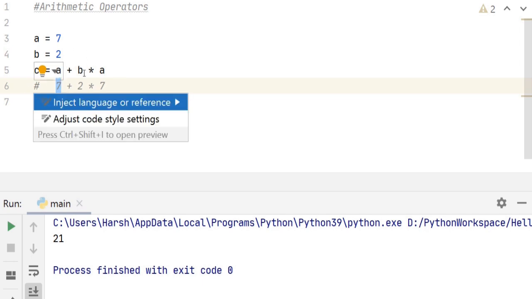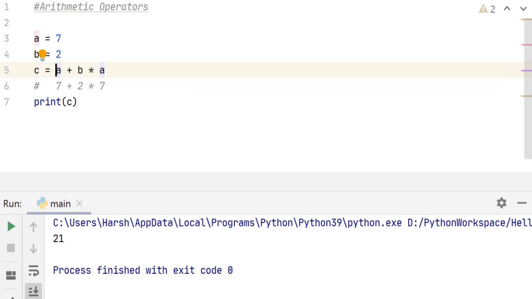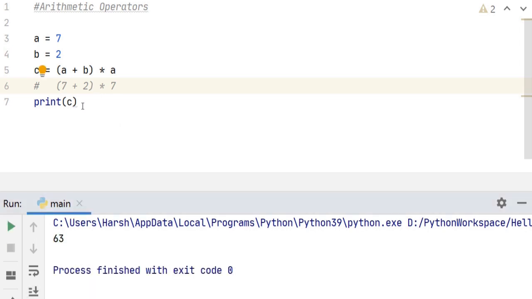So our statement now becomes in the bracket a plus b into a. So even the values would become in the bracket 7 plus 2 into 7. Let's run it. And now we get 63. So first 7 plus 2 is performed, which is 9, and into 7 that gives us 63. 9 sevens are 63.